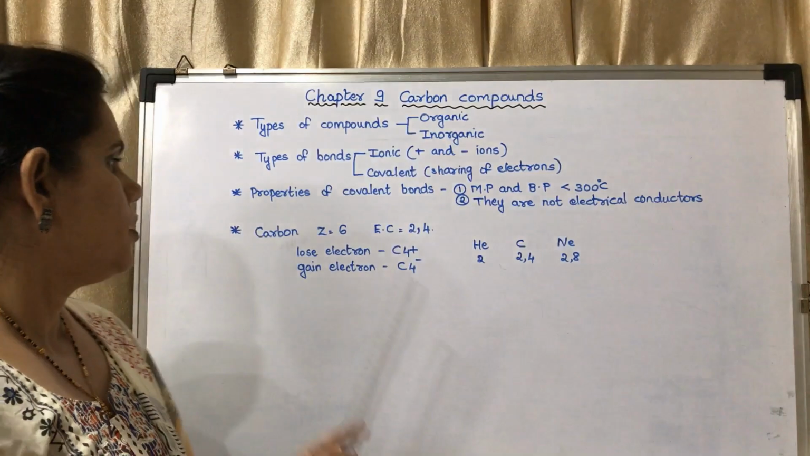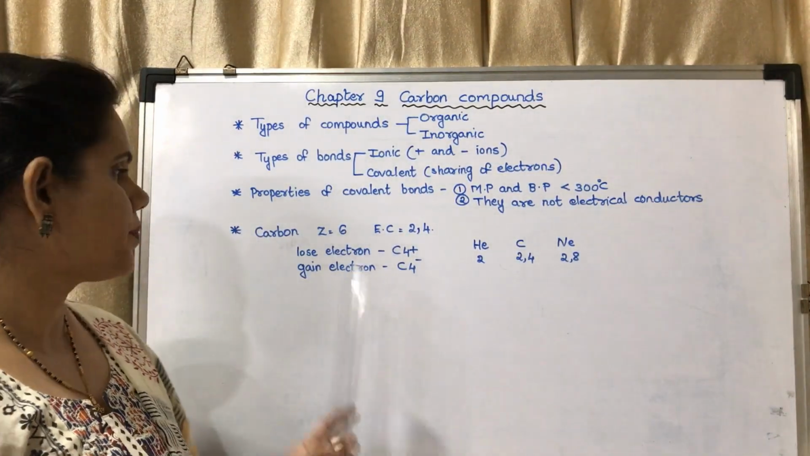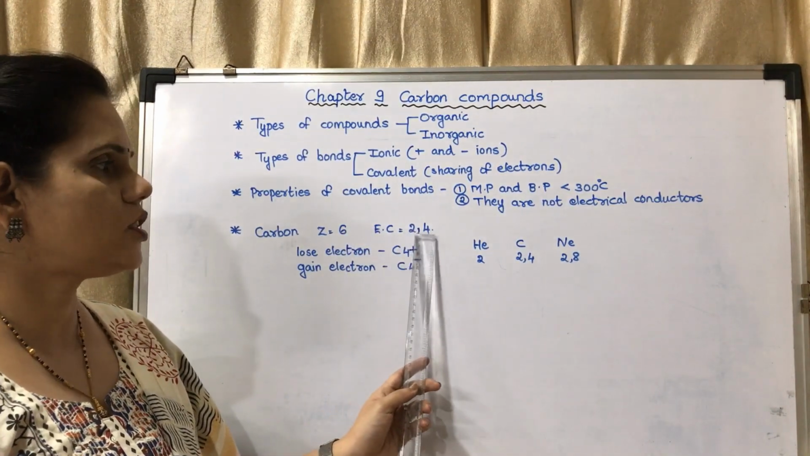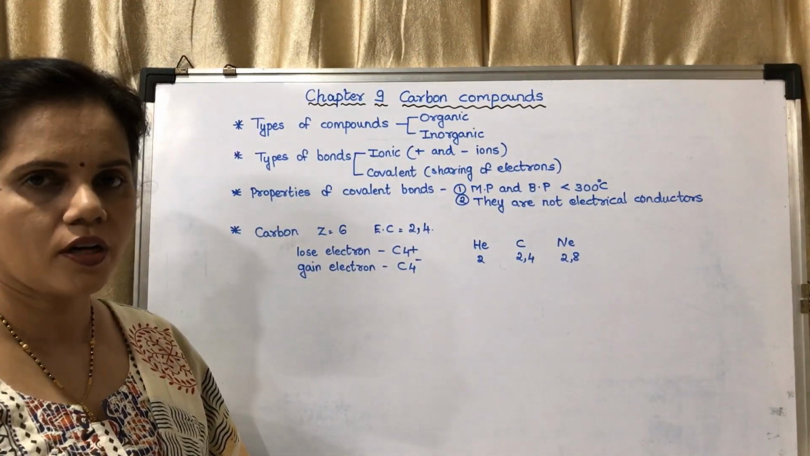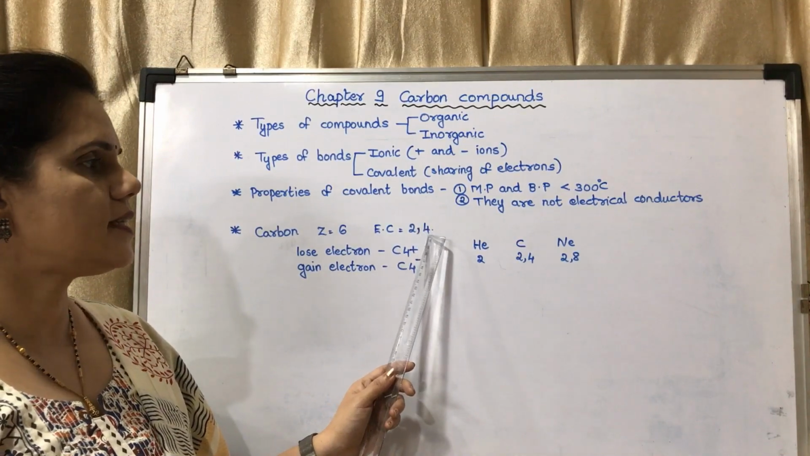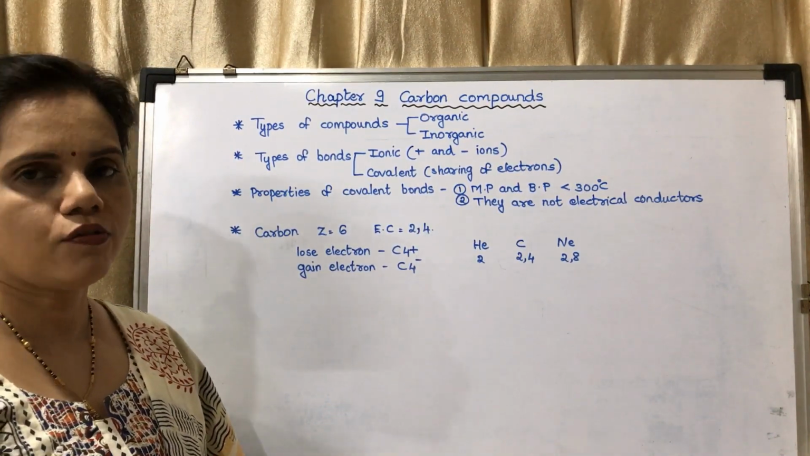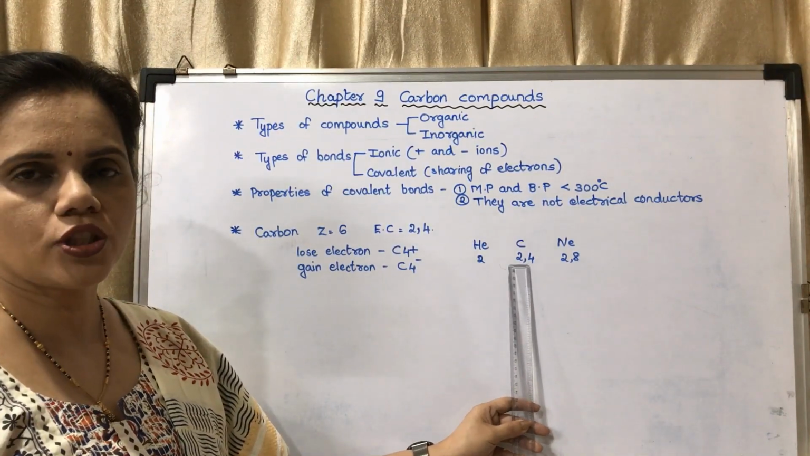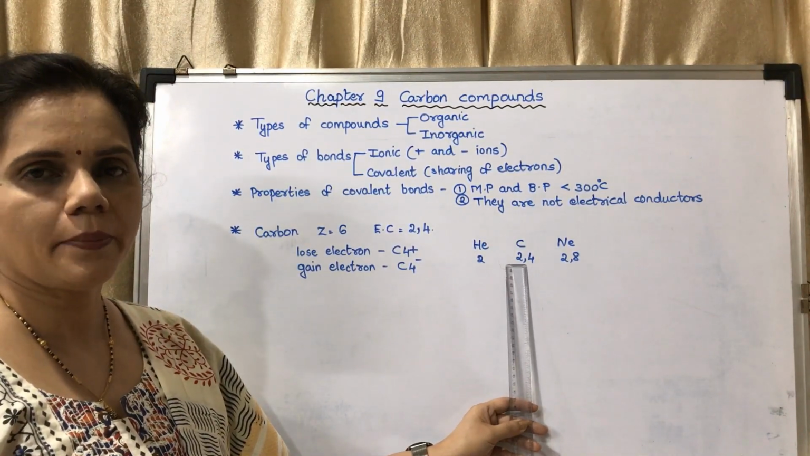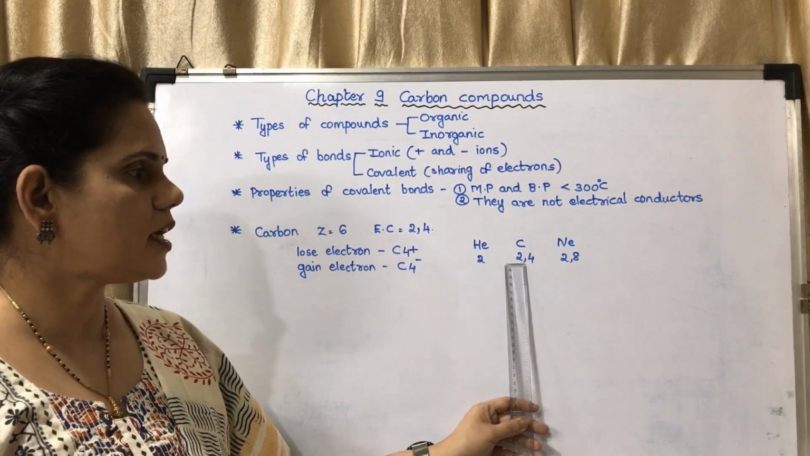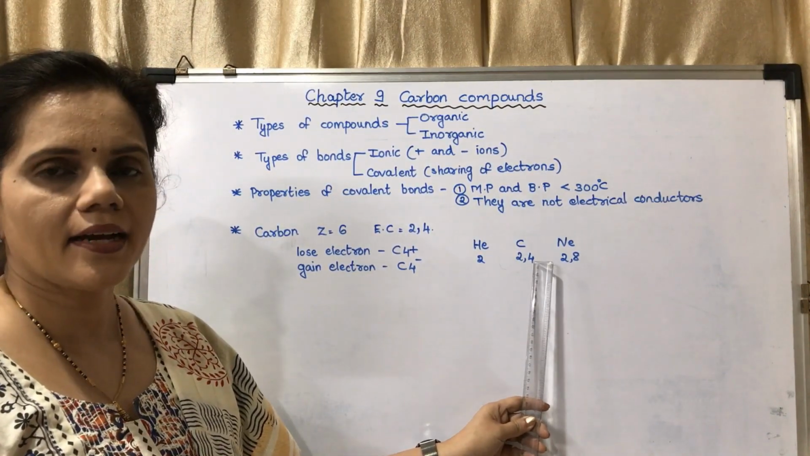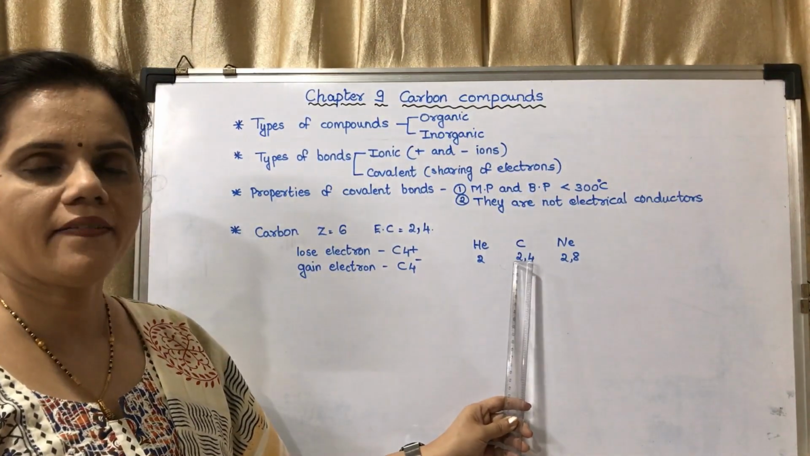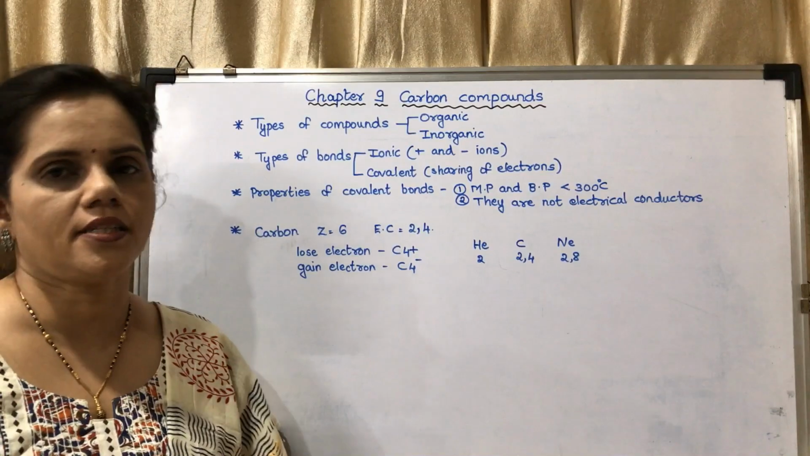Now we may study about carbon. Carbon, its atomic number is 6. Its electronic configuration is 2, 4. So how many electrons does it have in its outermost shell? It has 4 electrons. If it has to become stable, either it should have 8 electrons in its outermost shell, or it should have 2 electrons in its first shell.